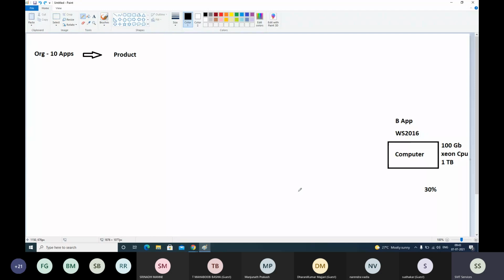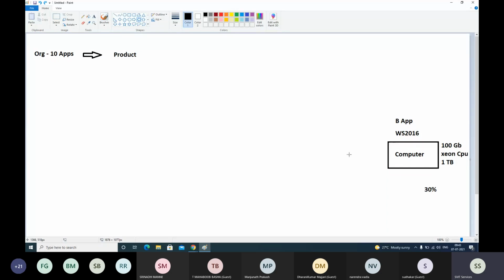Now only one application is installed, and its utilization is 30% only. That means we are using only 30 GB RAM, and the remaining 70 GB is still sitting idle. Processor also same. Now the company wants to install 9 more applications. We have installed only one application.